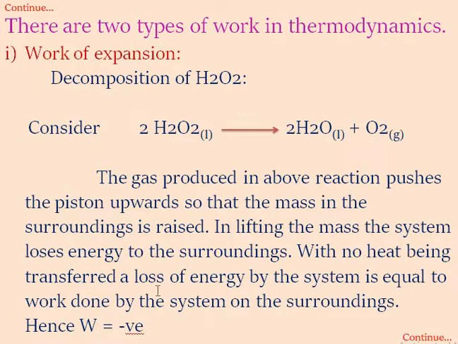In lifting the mass, the system loses energy to the surroundings with no heat being transferred. A loss of energy by the system is equal to the work done by the system on the surroundings. Hence W is negative.